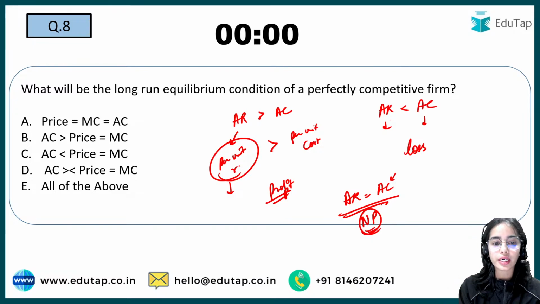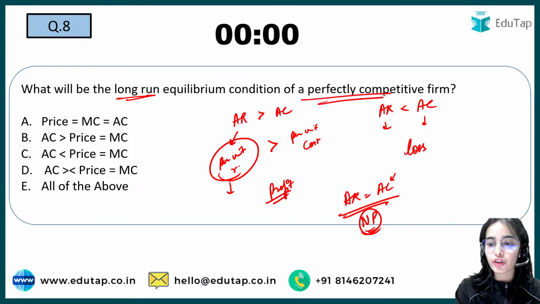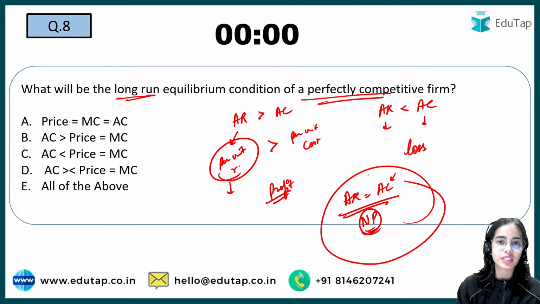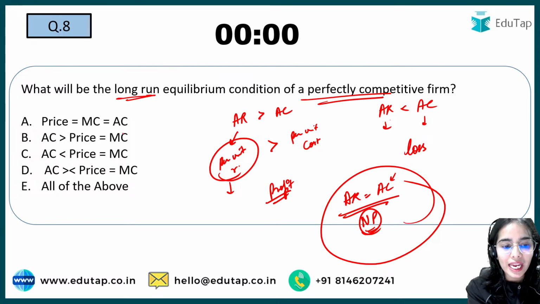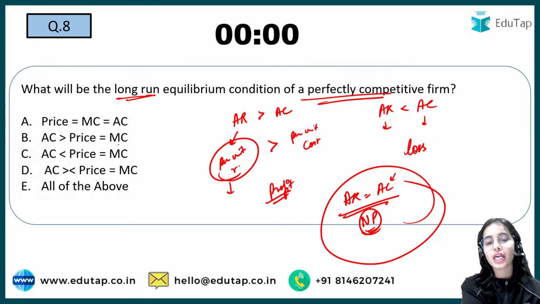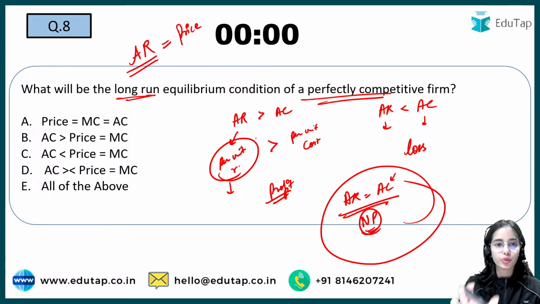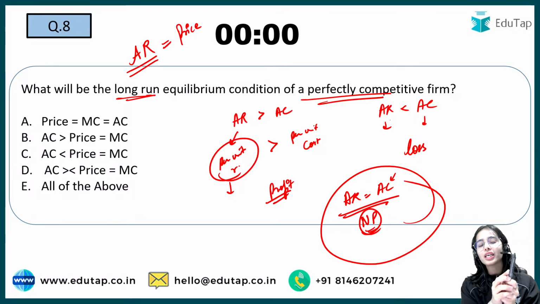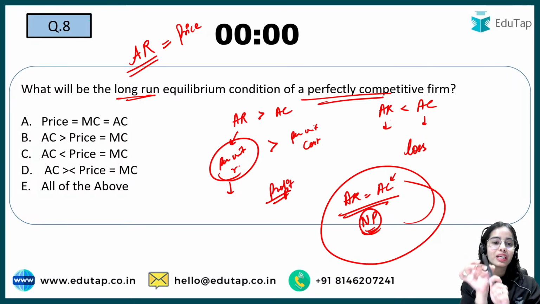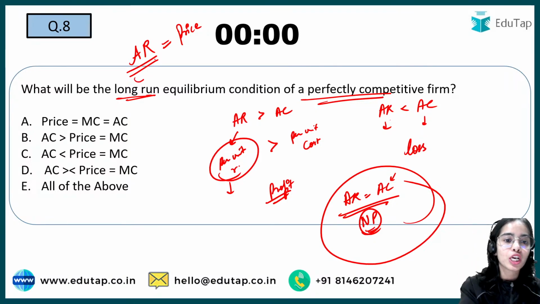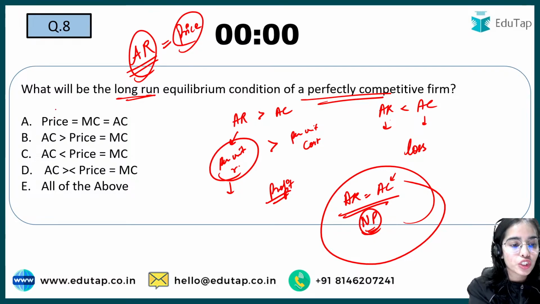So in the long run, in perfect competition, only normal profits are being earned. That means your average revenue is equal to average cost. Now, where is the average revenue? Always remember that in all markets, your average revenue is actually your price, because this is per unit. Like, what is the per unit revenue on this pen? Whatever the price of this pen is, that is the per unit revenue on this pen. So average revenue is equal to price. So your price, which is average revenue, is equal to average cost.